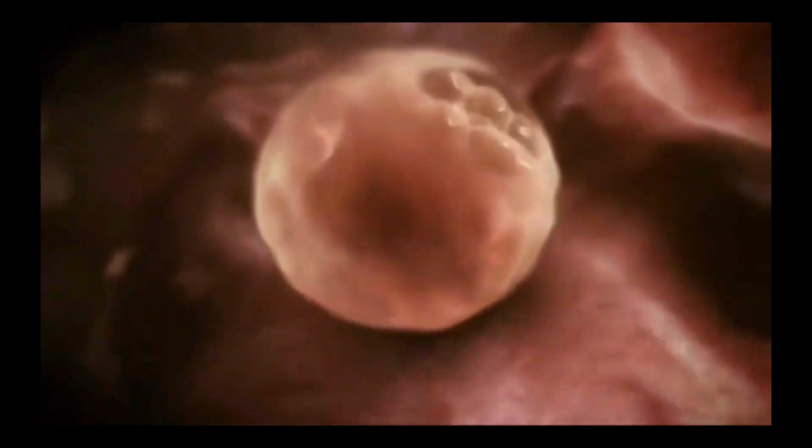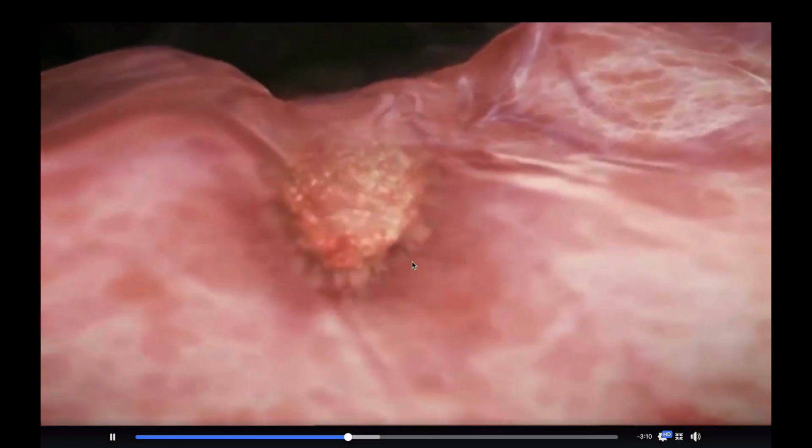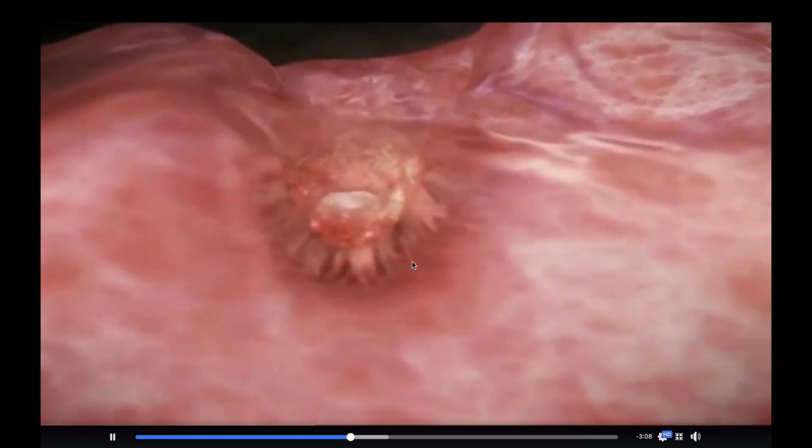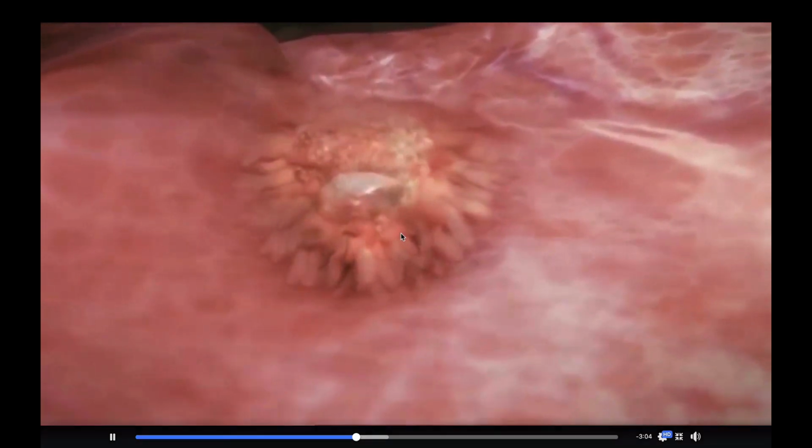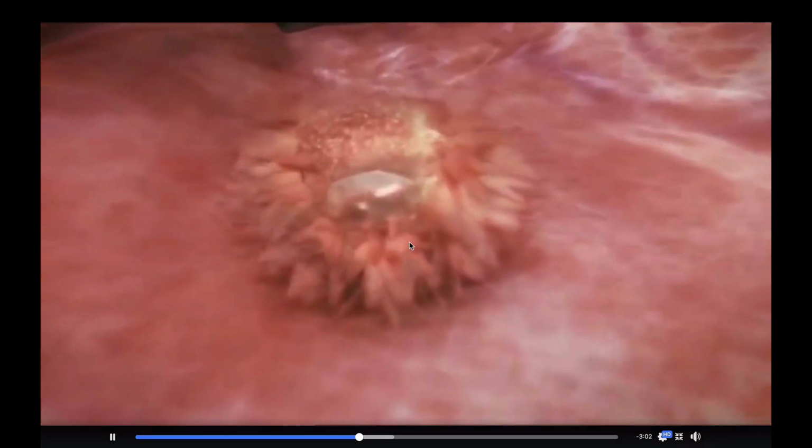The zygote falls into the uterine cavity, and as you know, there is a good amount of mucus, so the uterus is ready. The blastocyst-stage zygote is released into the uterine mucus and settles inside it. By this time the cells have multiplied 64 times.